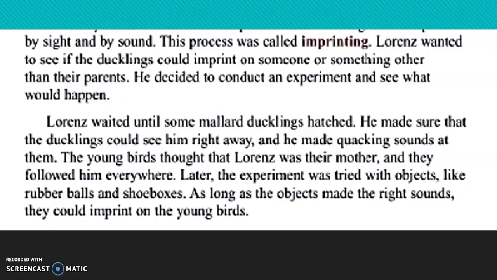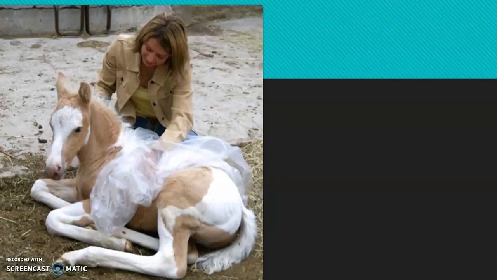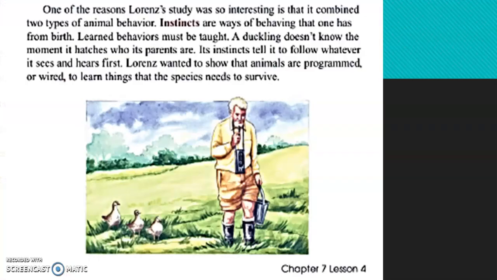So, in conclusion, Lawrence finished this experiment and invented the word imprinting. Imprinting is when you make the same sound as the animals and they see you as the mom or the dad of this animal, right? Like your daddy or your mommy. How? Doing the sounds or doing the same actions, right?